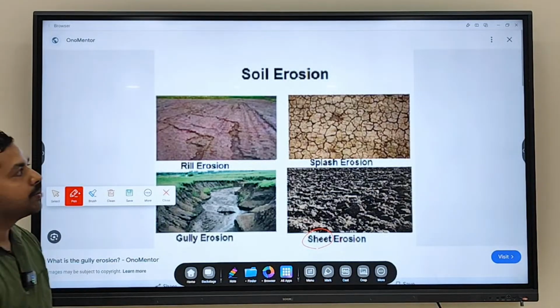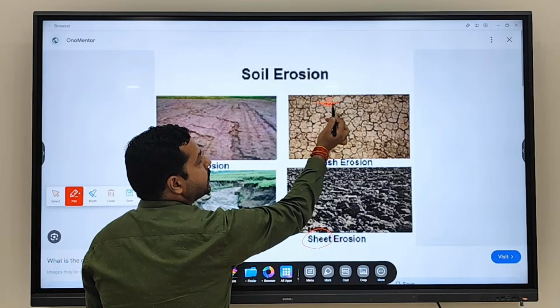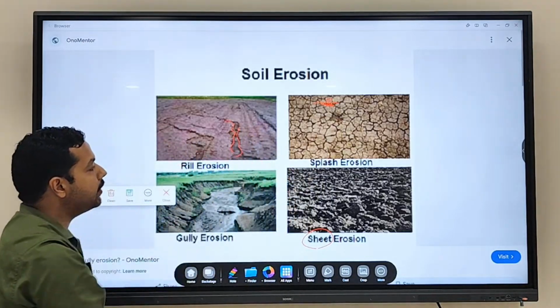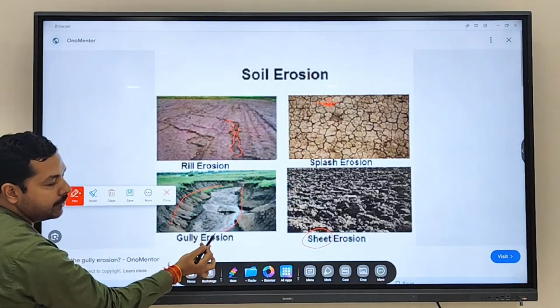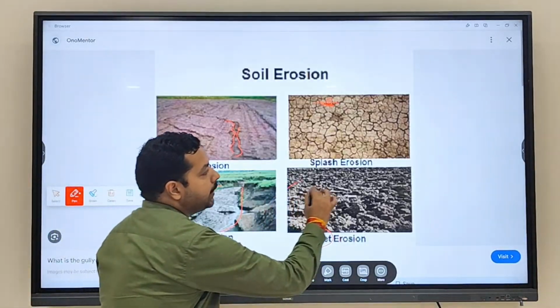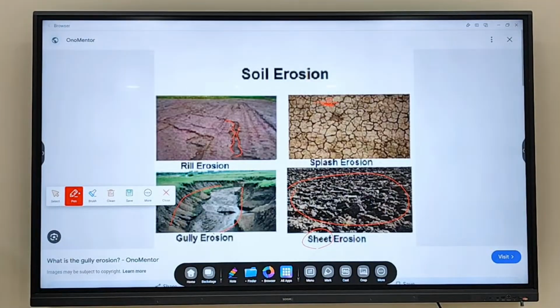Sheet erosion. So when rainwater falls, the sediments are going to splash. As a result, this crack is going to develop. When this crack becomes widened, you will see rill erosion. When it becomes further widened, you are going to see which type of erosion? Gully erosion. And when the entire layer of sheets of soil is being removed, it is going to be called sheet erosion. Fine. So these types of erosion can occur due to water. Clear?